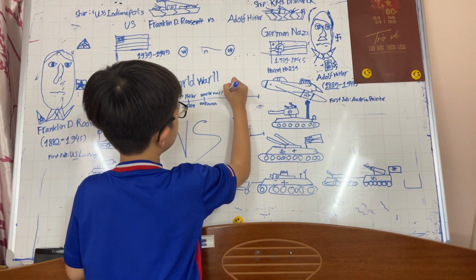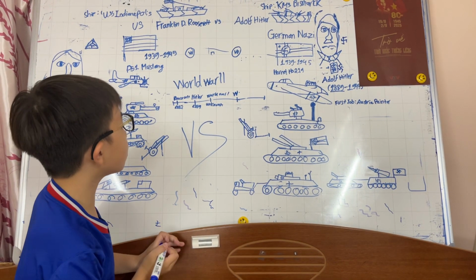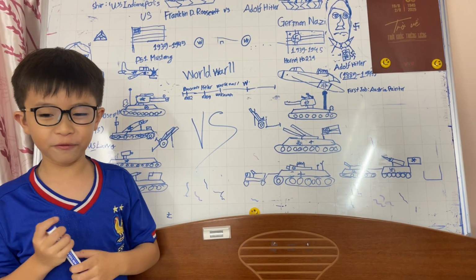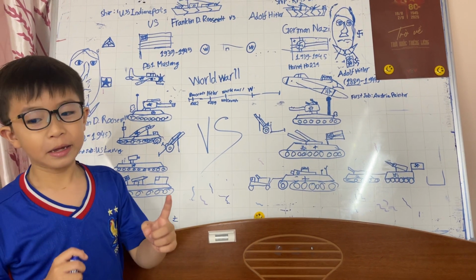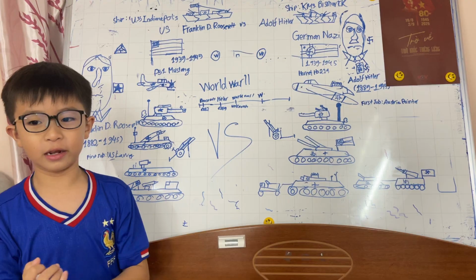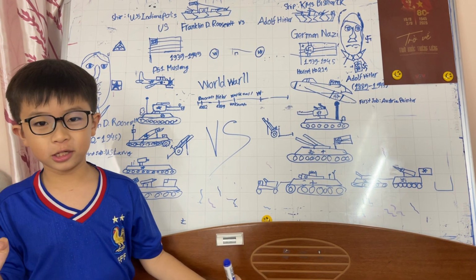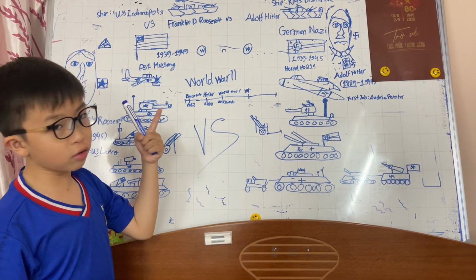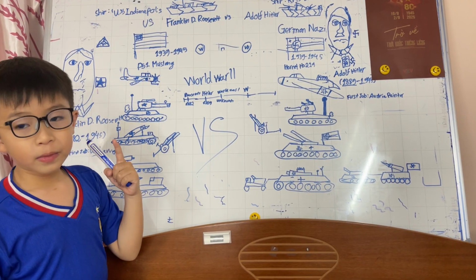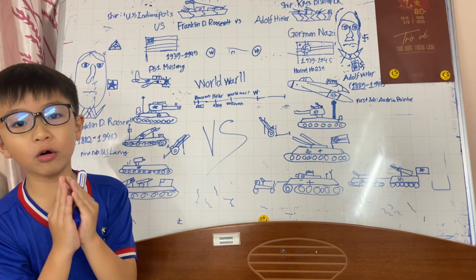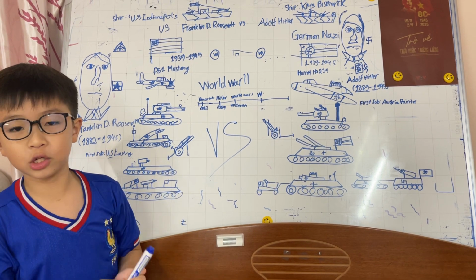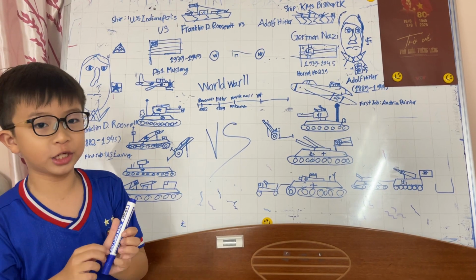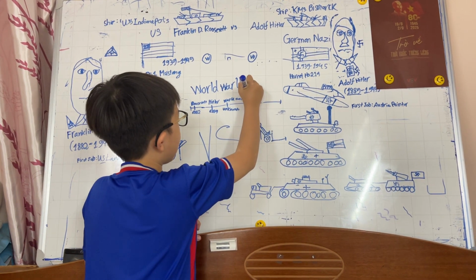World War II. But wait a second. World War I and World War II. Maybe you were gonna ask, why are the two of them different? Why don't they make World War I and II? Why do they instead make it World War with no numbers? So that's why I come to here. These two World Wars are independent, and no things are the same between the two of them. First, the countries change, then the fight changes, weapons change too. So we need to make a line here.